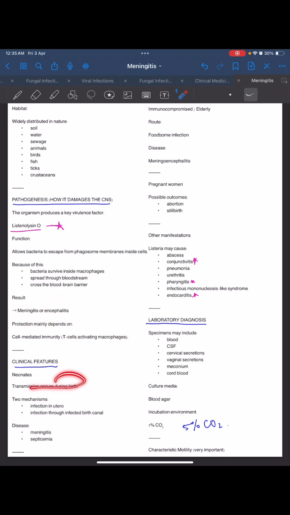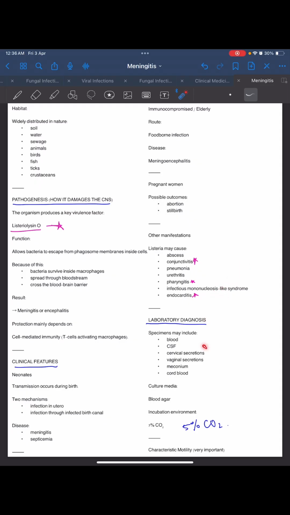Clinical features: in neonates, transmission occurs during birth. Two mechanisms: infection in utero or infection through the infected birth canal. Disease can happen: meningitis and septicemia. In immunocompromised or elderly, the route is foodborne infection. The disease it causes is meningoencephalitis, and in pregnant women, possible outcomes are abortion and stillbirth. Other manifestations: Listeria may cause abscess, conjunctivitis, pneumonia, urethritis, pharyngitis, infectious mononucleosis-like syndrome, and endocarditis.